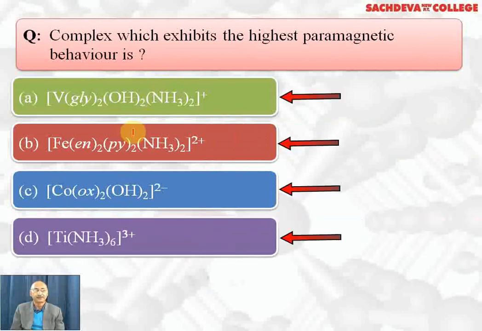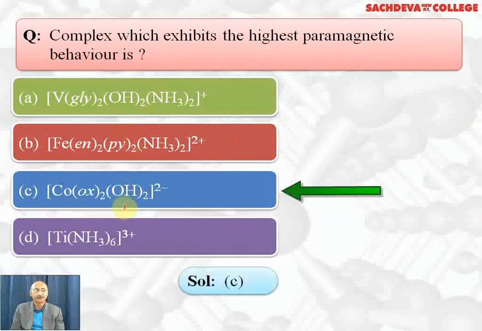The complex which exhibits the highest paramagnetic behavior out of these are the various complexes given. The correct answer is C part. The reason is cobalt will have the maximum unpaired electrons in this case. Others will have a lesser number of unpaired electrons.